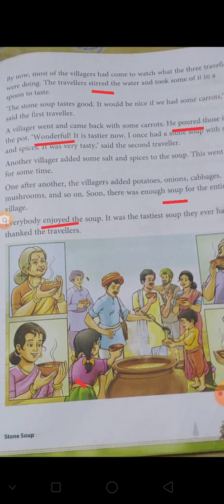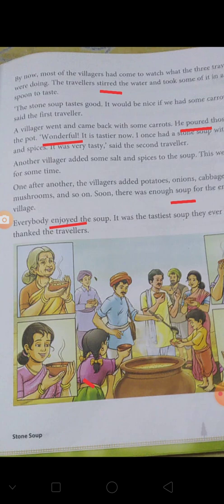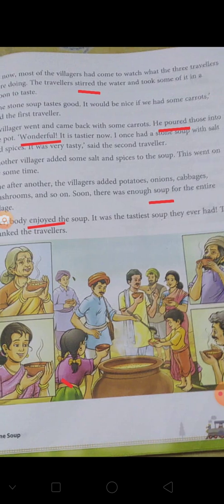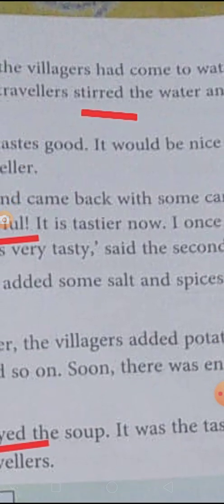Then by now most of the villagers had come to watch what the three travelers were doing. The travelers stirred the water and took some of it in a spoon to taste. So you are seeing I have underlined one word here, stirred. Stirred means to move a liquid thing round and round.